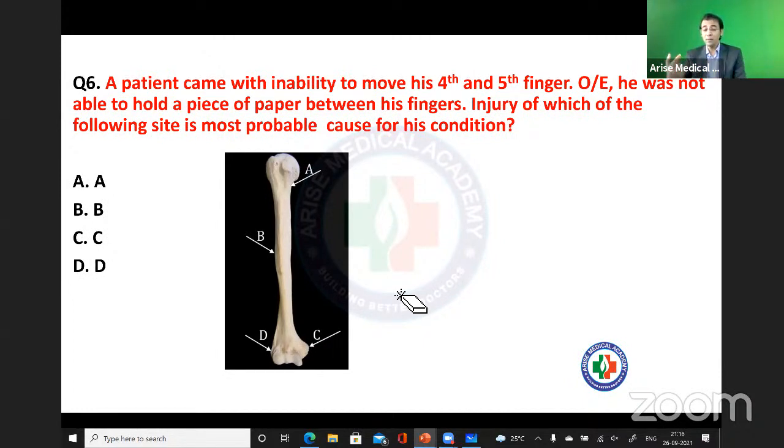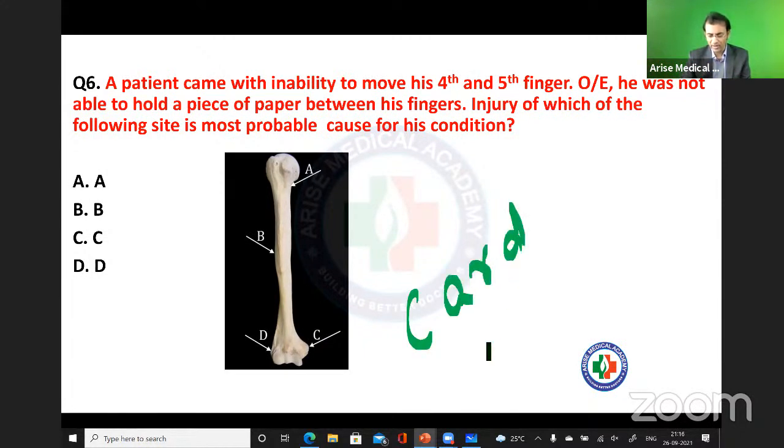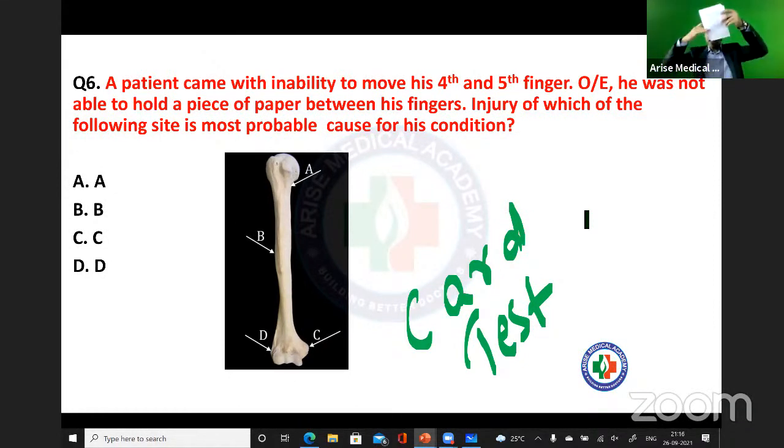After that, being a clinician, if I do the examination and keep a piece of paper, like a card, between the fingers, I perform a card test, and the patient is not able to hold the piece of paper. So what is happening here? Inability of adduction and abduction of the fingers, which are supplied by the deep branch of the ulnar nerve. So overall there is injury of the ulnar nerve.